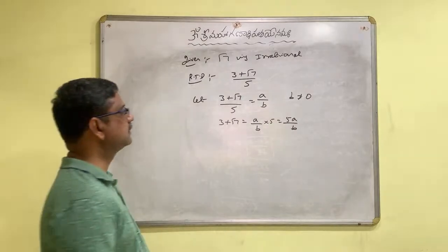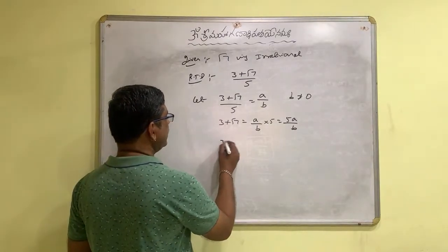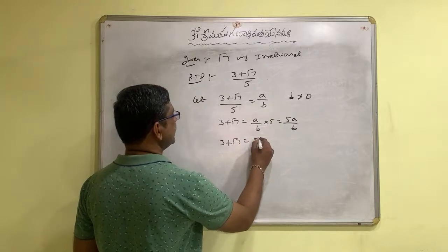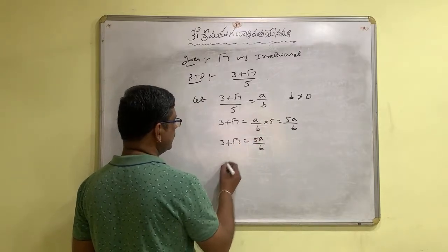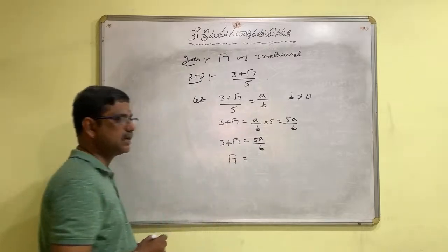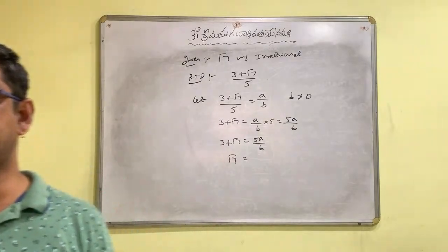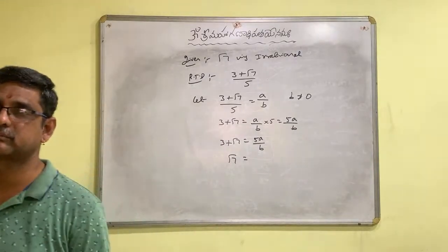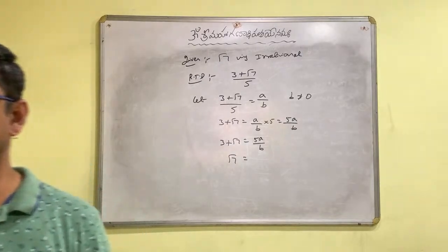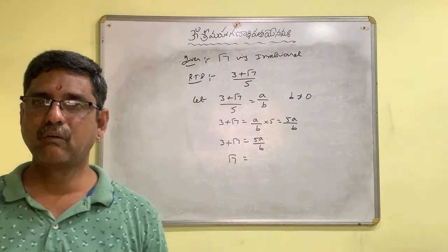Okay then? Now, so 3 plus root 7 is 5a by b. Now, then what is root 7, children? What is root 7?